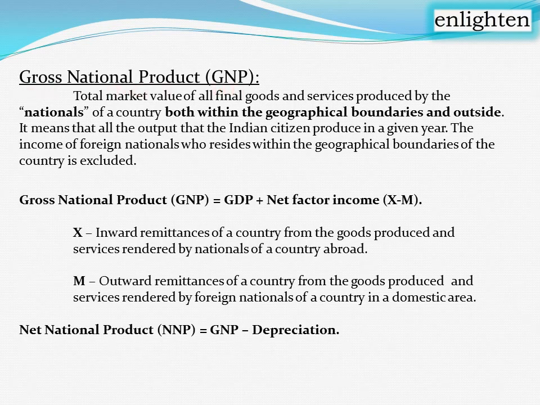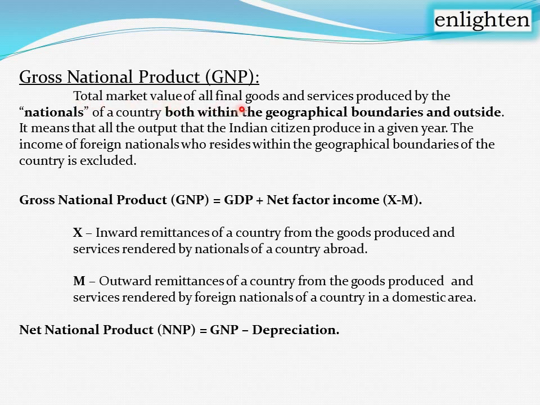Gross national product. In the previous slide we have seen that with the help of gross domestic product we can calculate national income, right? Like that, with the help of gross national product also we can calculate national income. It is one of the measures of national income. What is the definition?